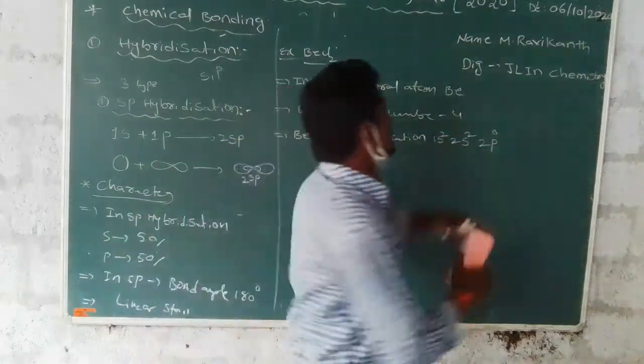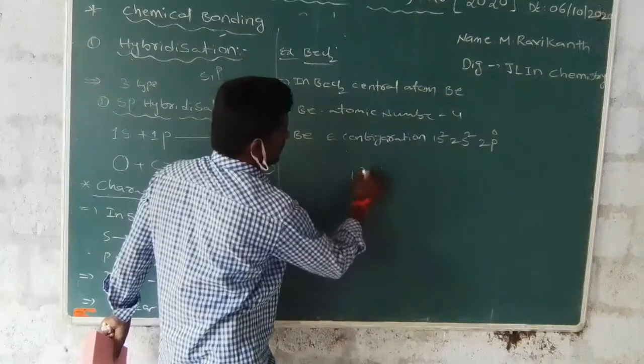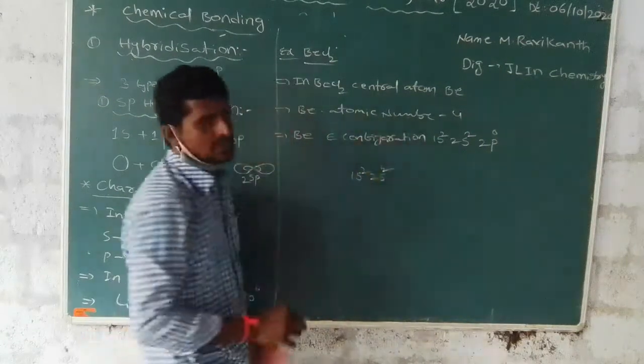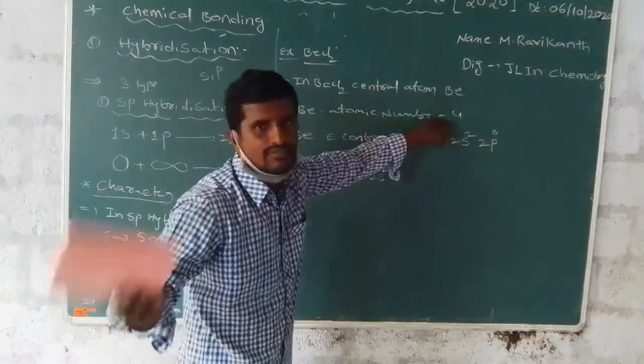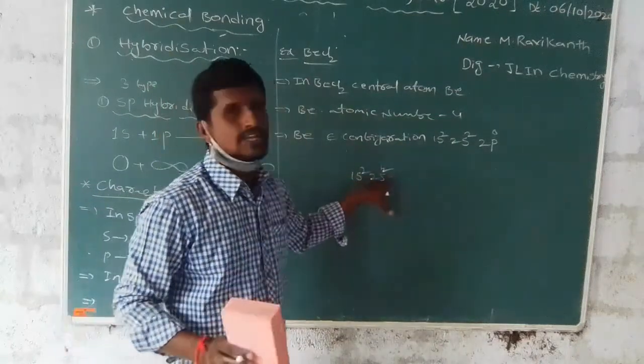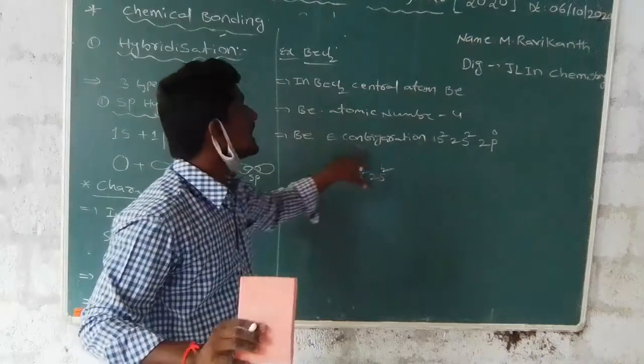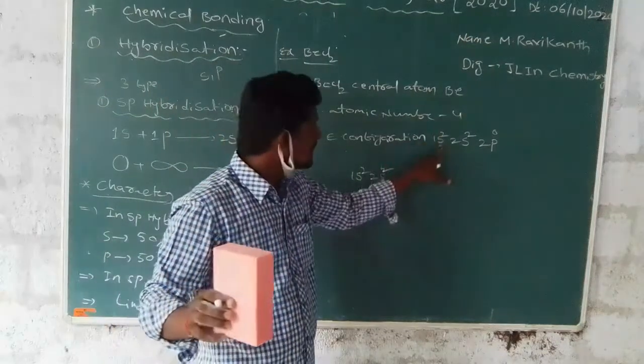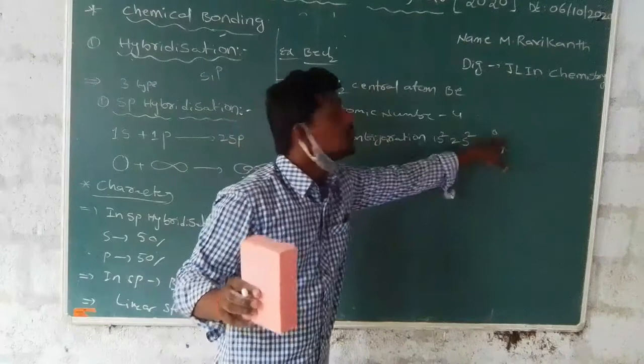Generally, beryllium, atomic number 4, has electronic configuration 1s2 2s2, but in this case we write 1s2 2s2 2p0.